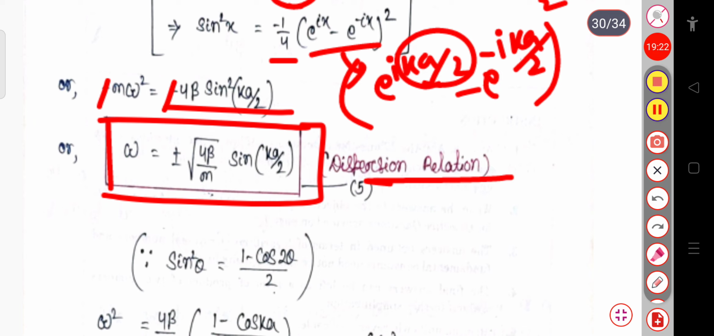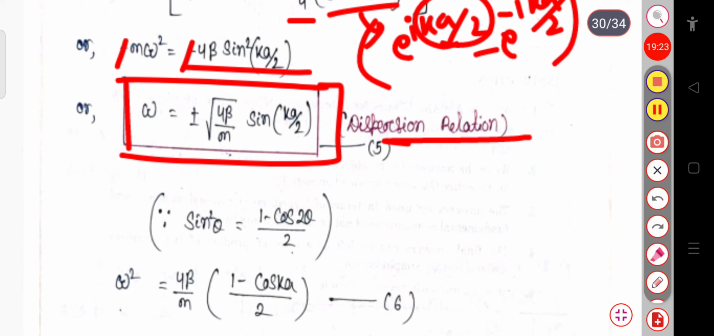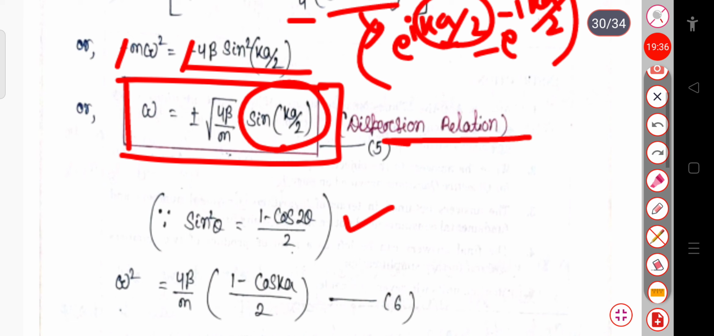Now we can also write this expression using the relation sin square theta equals 1 minus cos 2 theta by 2, so in place of sin square here, you can see the relation here.